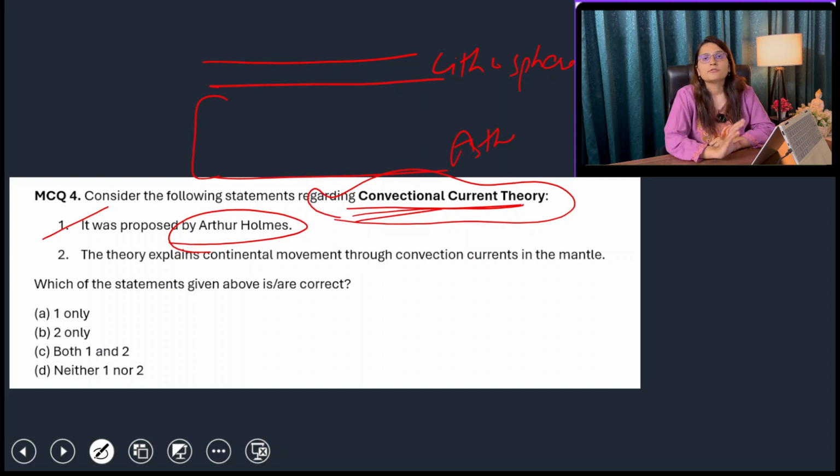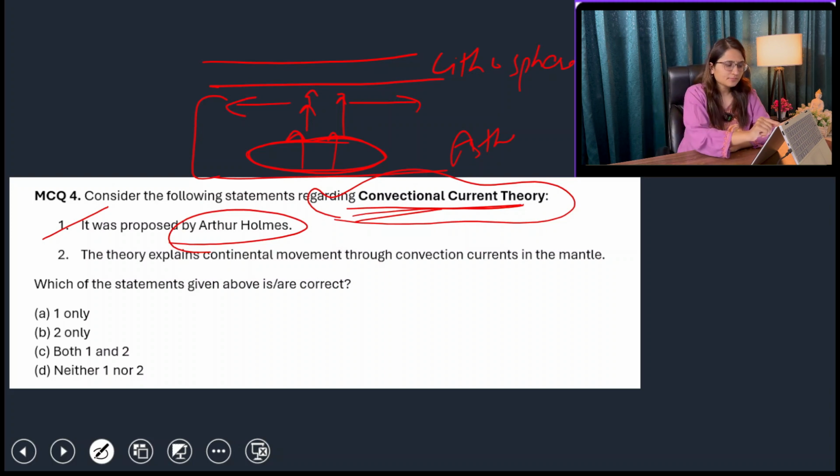Let's just imagine that. We know that as we move from crust to mantle to core, the density, the temperature, and the pressure increase. And as the temperature increases, the magma deep down in the asthenosphere has a very high temperature. This high temperature leads to the upward movement of the magma. So this magma will come upward, and after hitting this plate, it will go in this direction and in this direction. As it touches the lithosphere, its temperature again decreases because it has moved to the upper asthenosphere.